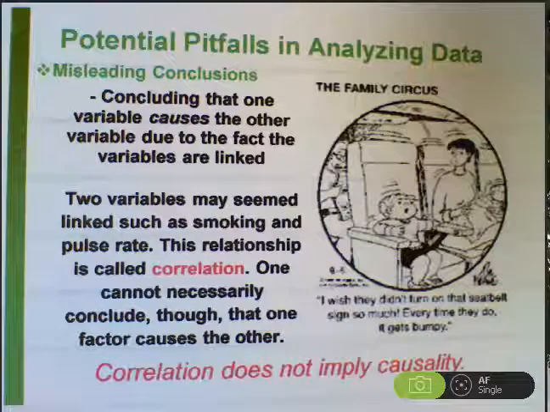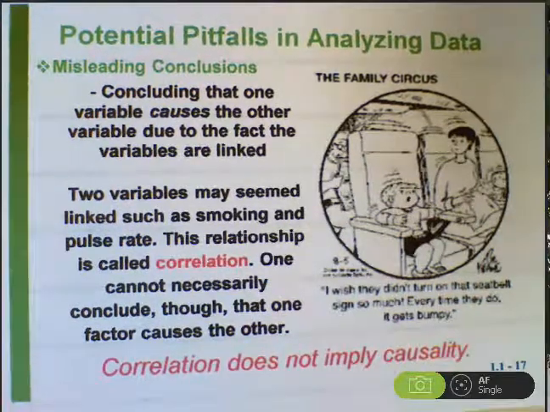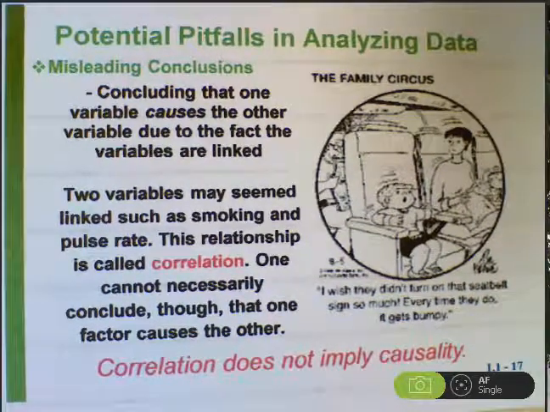Two variables may seem linked, such as smoking and pulse rate. This relationship is called correlation. One cannot necessarily conclude, though, that one factor causes the other. One of the most important sentences in statistics: correlation does not imply causality. Just because there seems to be a relationship between two things doesn't mean one is causing the other.